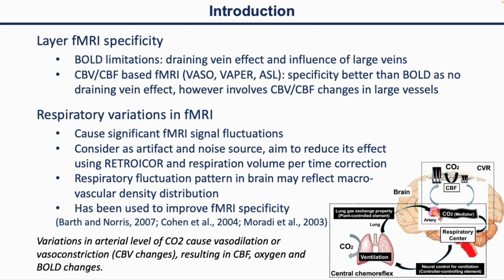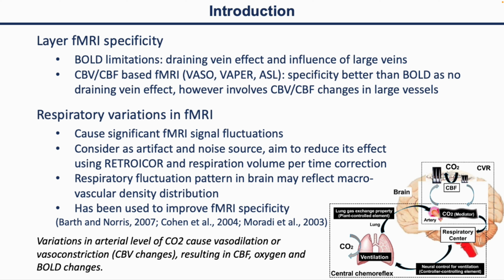To resolve this issue, we may be able to use respiration variations in fMRI to reduce signal bias from large vessels. We know that respiration variations will cause significant fMRI signal changes or fluctuations.